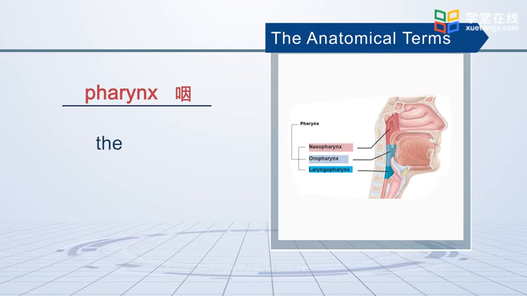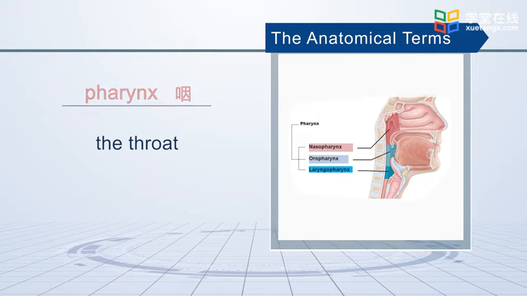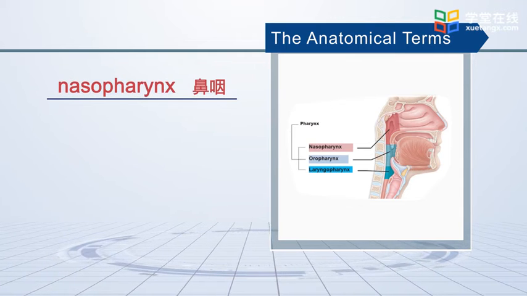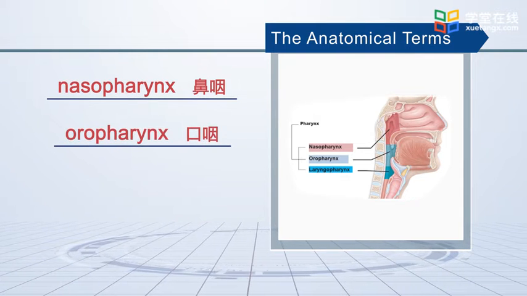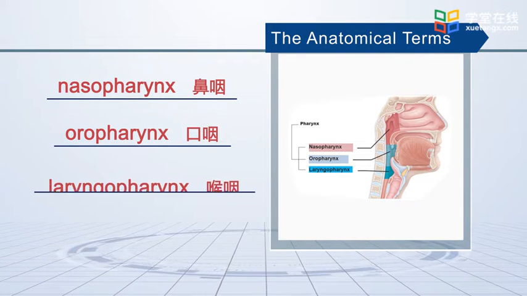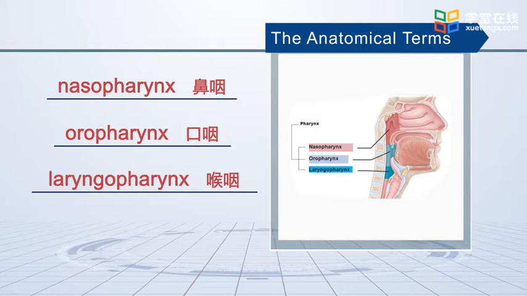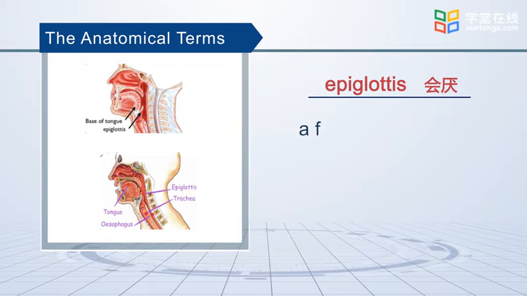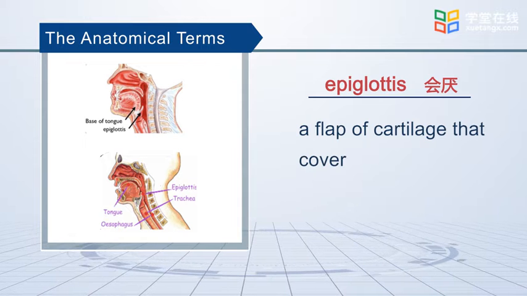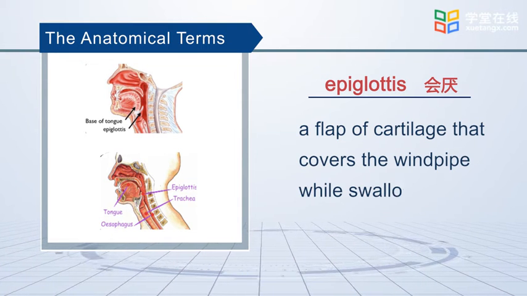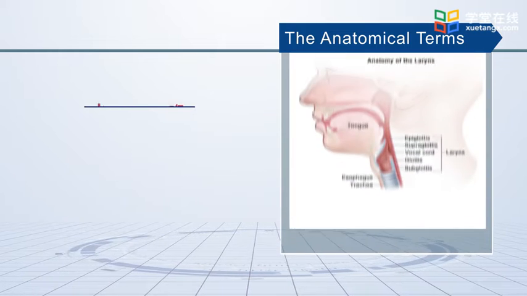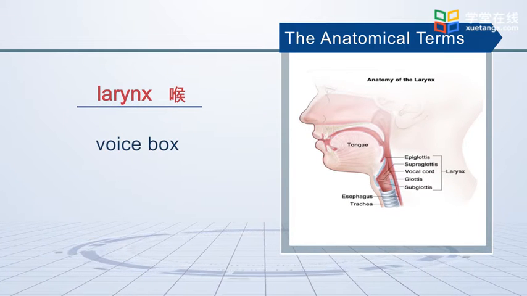Pharynx is throat. It has 3 parts: nasopharynx, oropharynx, and laryngopharynx. Epiglottis is a flap of cartilage that covers the windpipe while swallowing. Larynx is voice box.